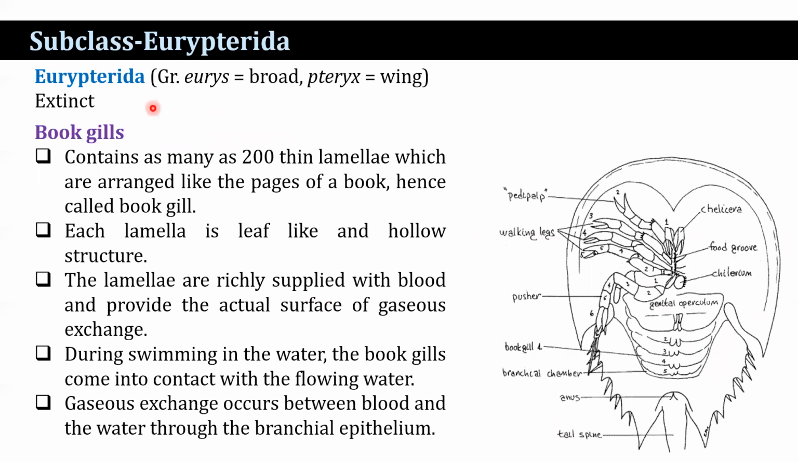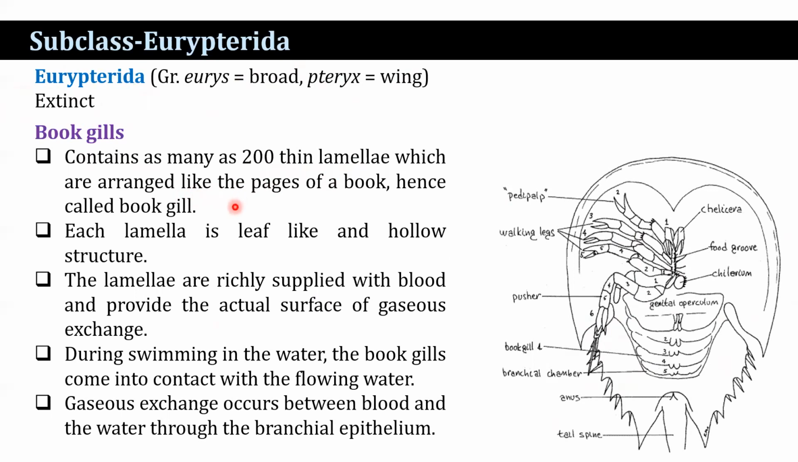Next subclass is Eurypterida. Eurys means broad and pteryx means wing. All are extinct. And I have mentioned that 5 pairs of the abdominal appendages are modified as book gills. What is a book gill? A book gill contains as many as 150 to 200 lamellae, which are arranged just like the pages of a book. So that is known as a book gill.